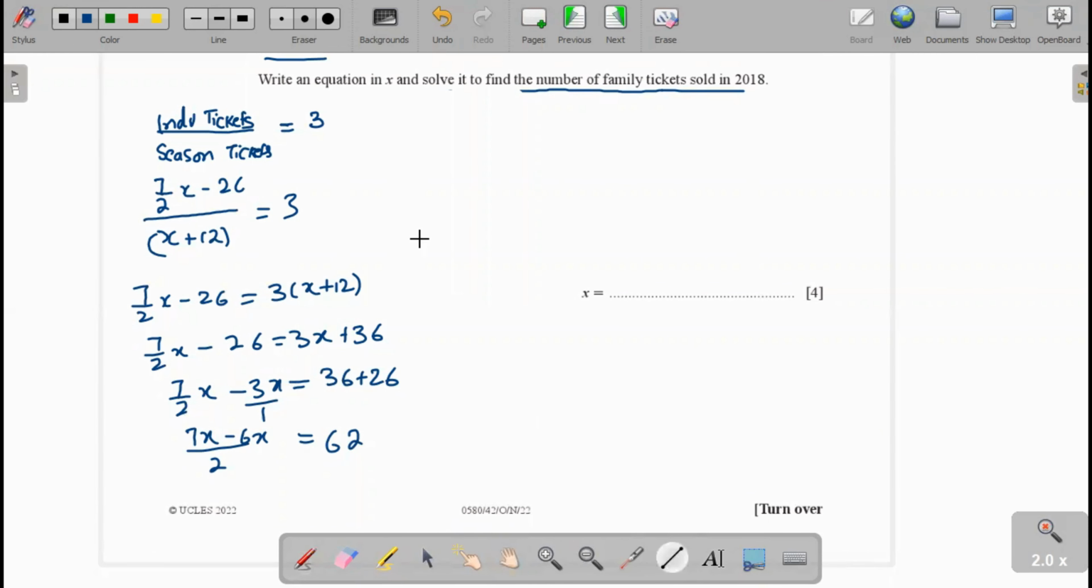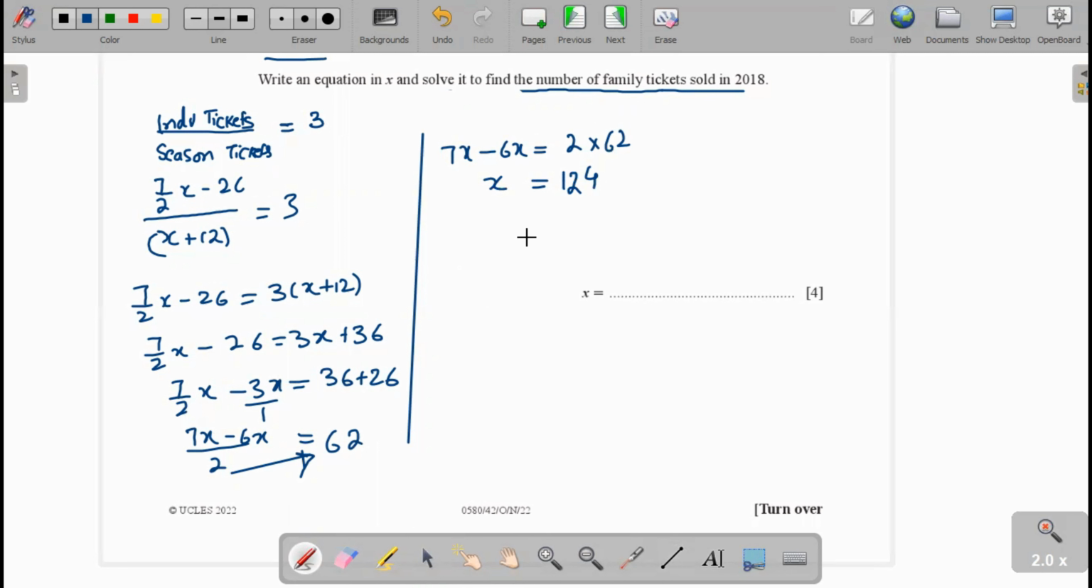Now we cross multiply, we get 7x minus 6x equal to 2 multiplied by 62. So x is equal to 2 times 62, 2 times 6 is 12, so 124. Okay, this is the answer.